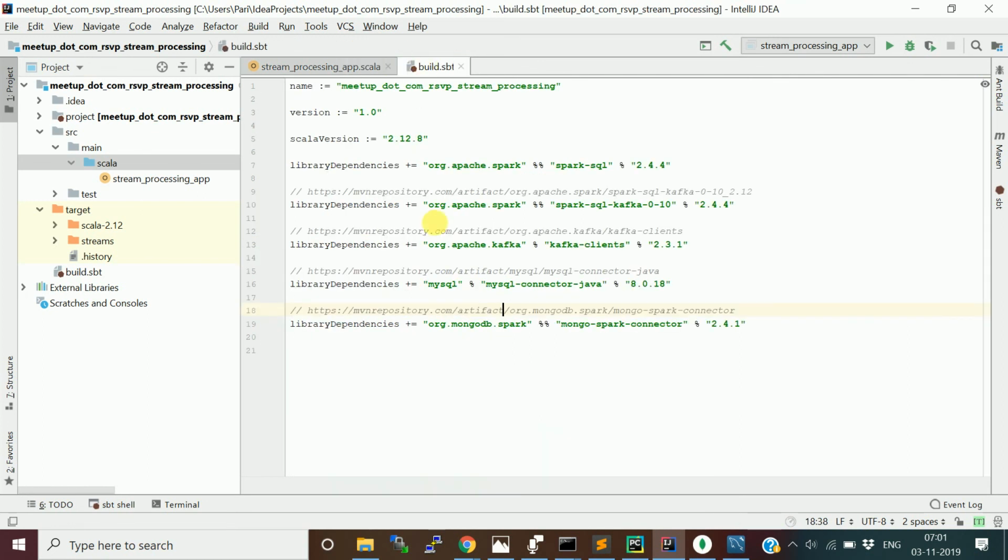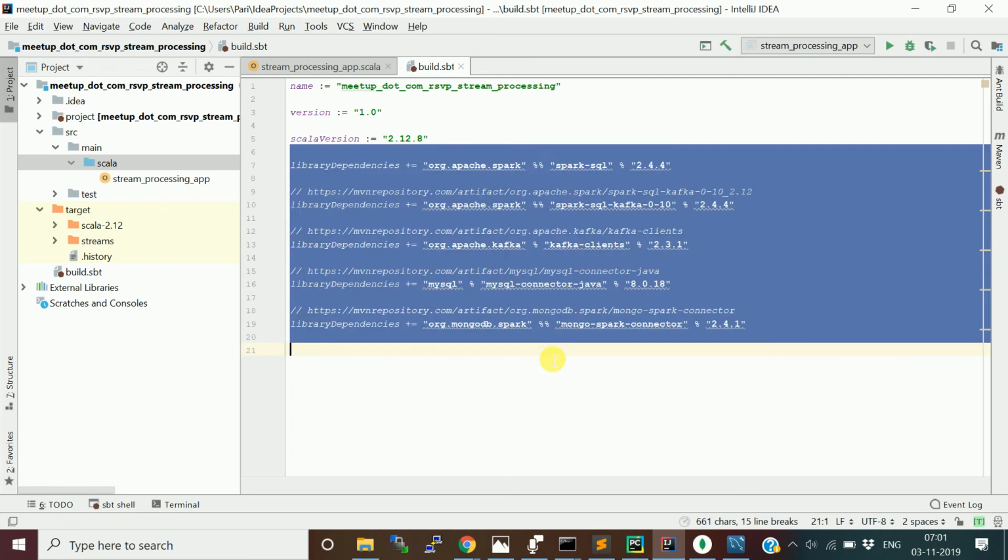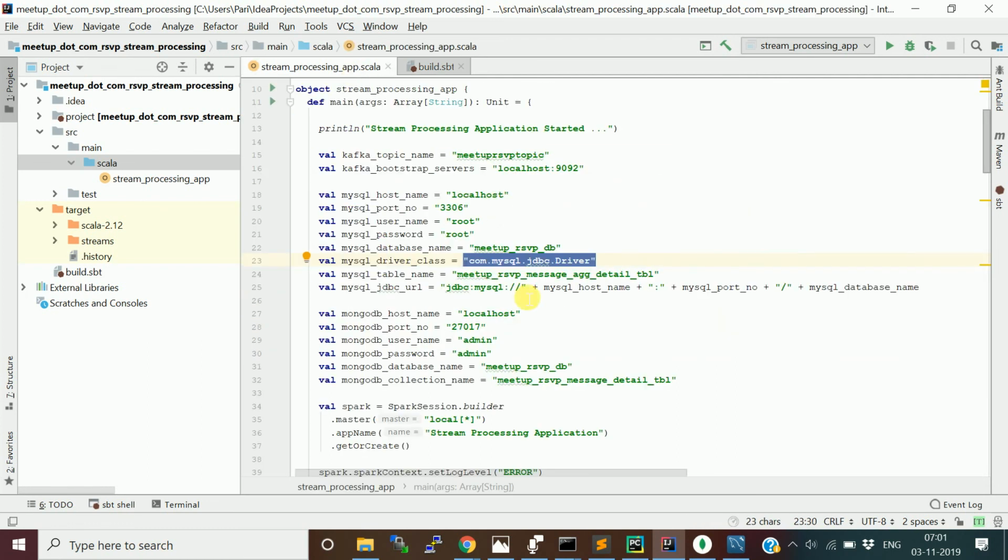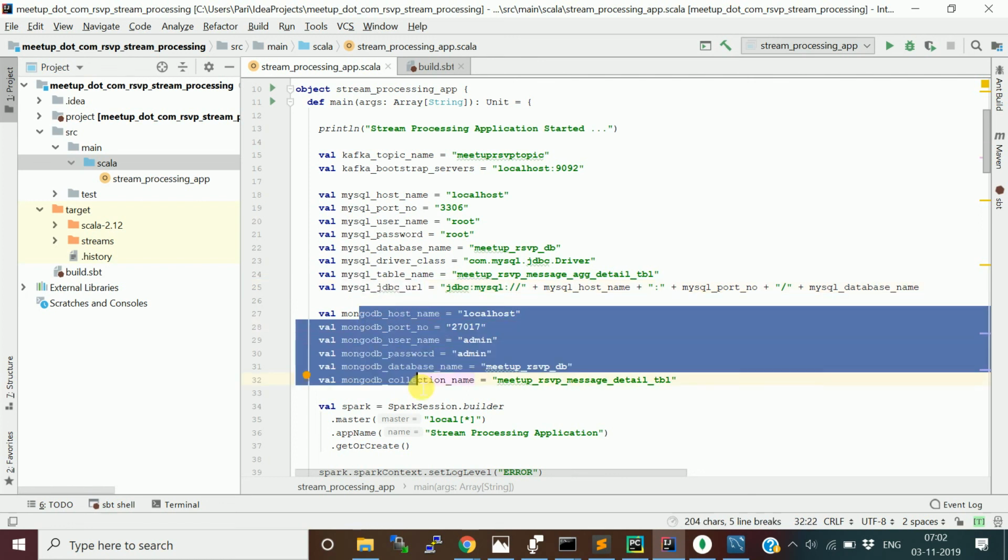So all your dependencies are placed in the build.sbt. If it is an SBT based Scala project, you will have a build.sbt file. Here we put all our dependencies. Now we'll have a table name, and this is the JDBC URL you need to form to connect with JDBC, because we are going to write each batch's aggregated data frame into the MySQL database. This is for the MongoDB instance. I just explained that in the last video.